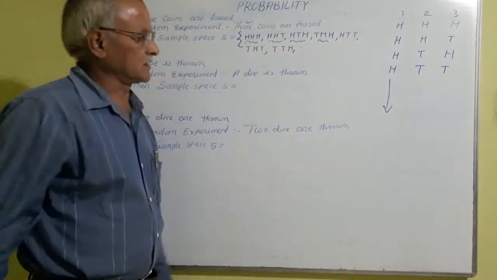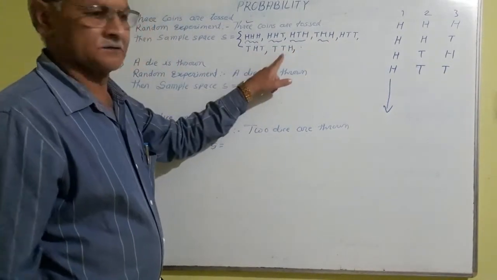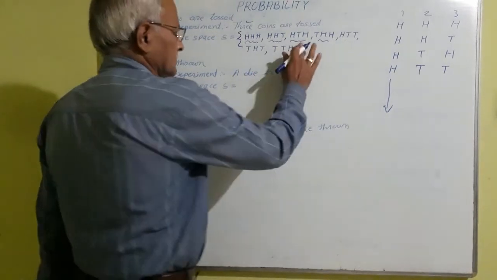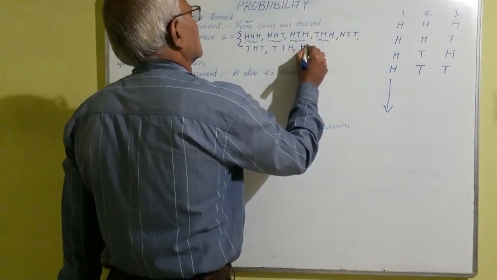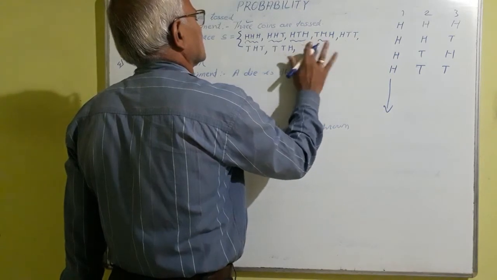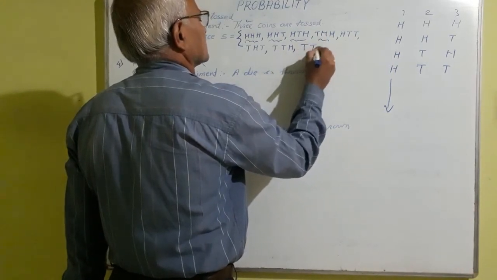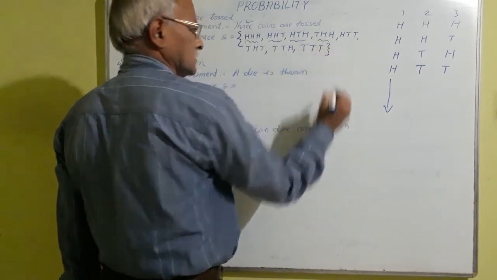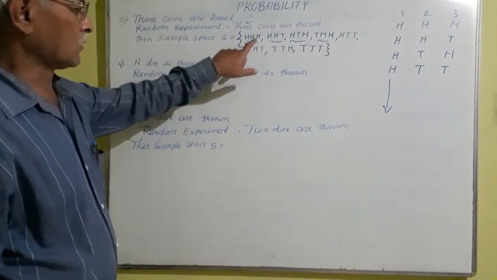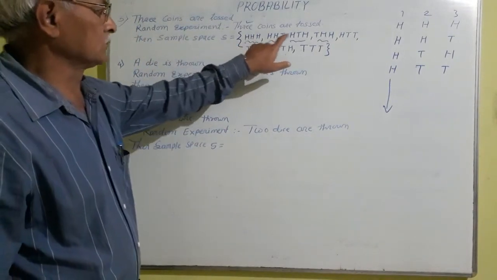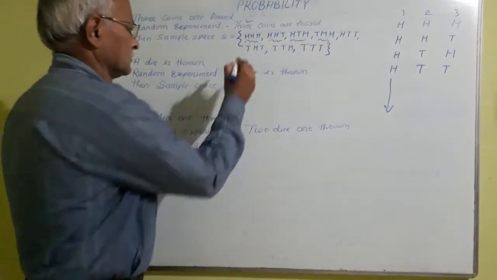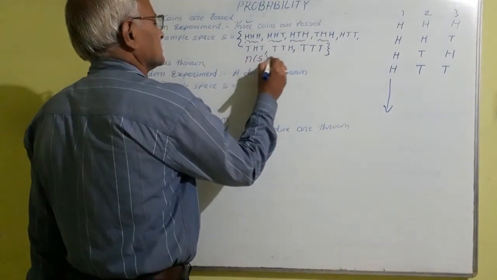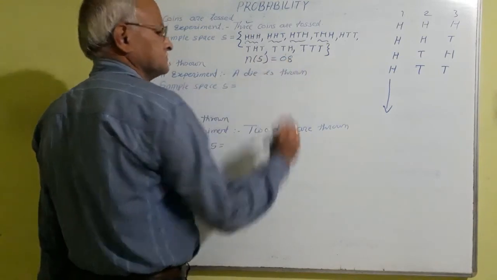So these 3 points are. There are 2 T. And now we can write H, T, T, T. All are T. Now how many sample points are there? 1, 2, 3, 4, 5, 6, 7 and 8. And therefore N of S is equal to 8.